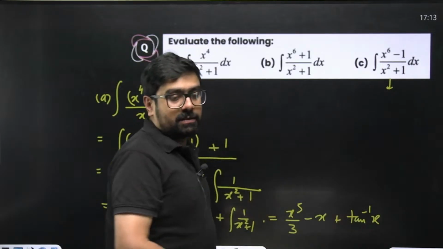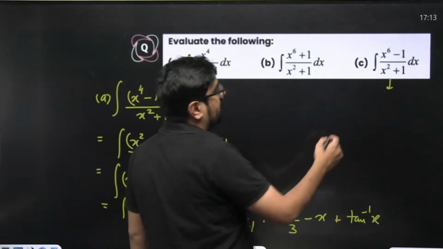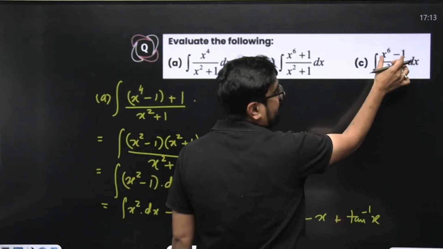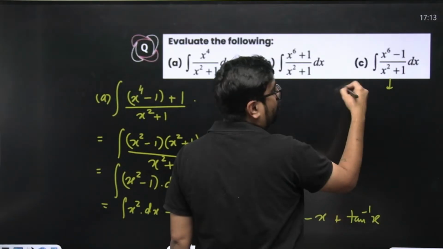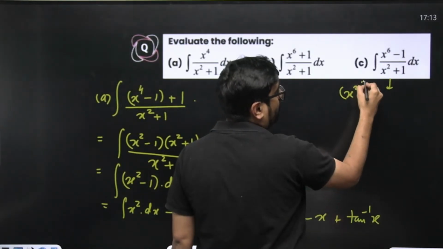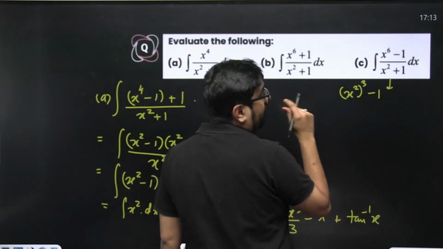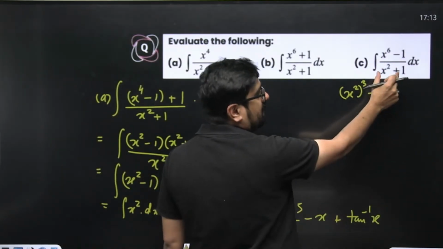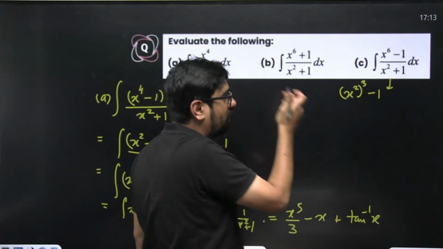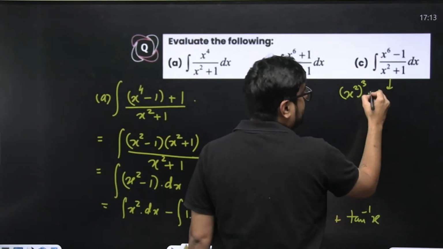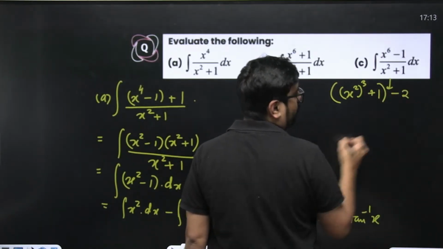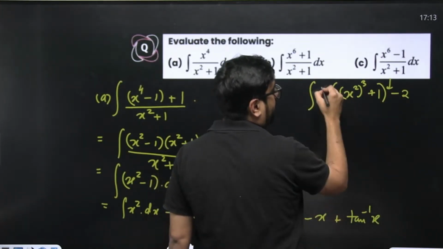Try this once on your own. Okay. So to create x square plus 1 over here, you need x cube minus 1. But minus 1 won't work like this, right? You need plus 1. Then only x square plus 1 will come out. So if you want plus 1, you'll just take plus 1 and subtract 2. Correct?